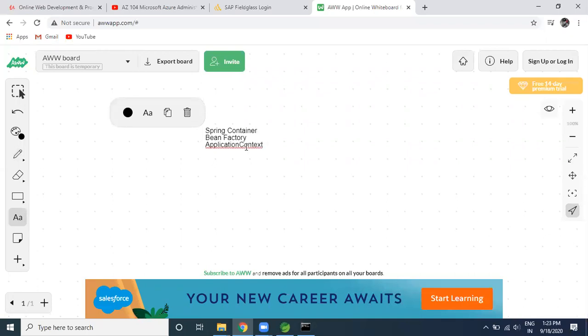So let me give you the visibility here. What is the use of bean factory or what is the use of application context? The bean factory is just simply trying to create your beans as part of the Spring. You need to understand the bean is different and object is different. You are just trying to have the beans as part of the Spring. You are not trying to create the object. Object creation can be controlled by the Spring.